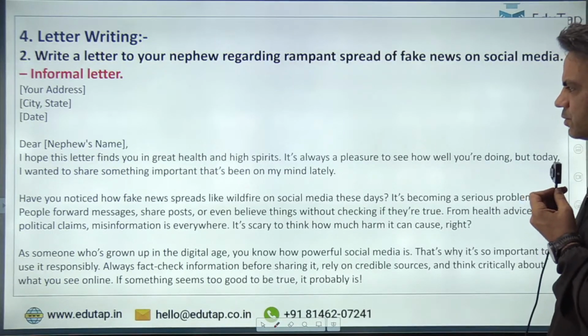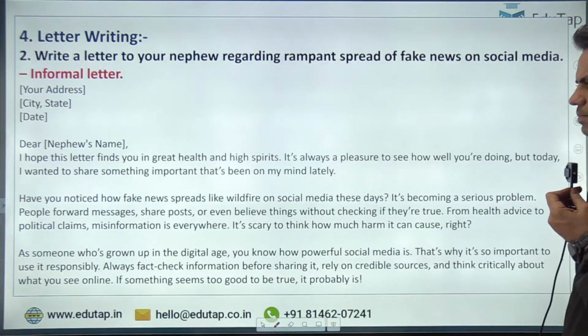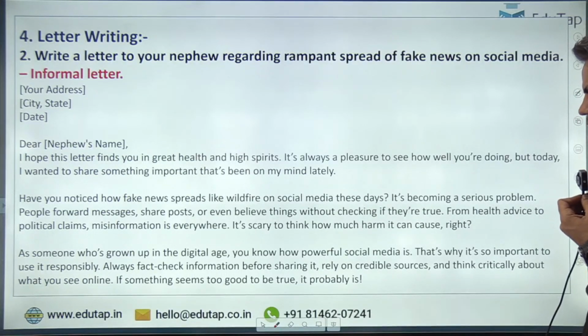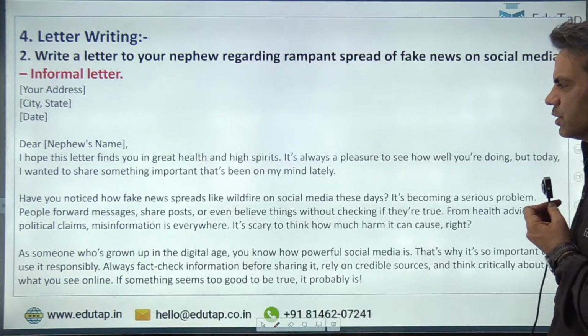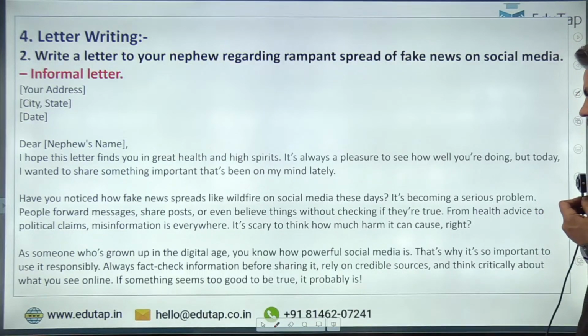Have you noticed how fake news spreads like wildfire on social media these days? It's becoming a serious problem. People forward messages, share posts, or even believe things without checking if they are true. From health advice to political claims, misinformation is everywhere. It's scary to think how much harm it can cause, right?